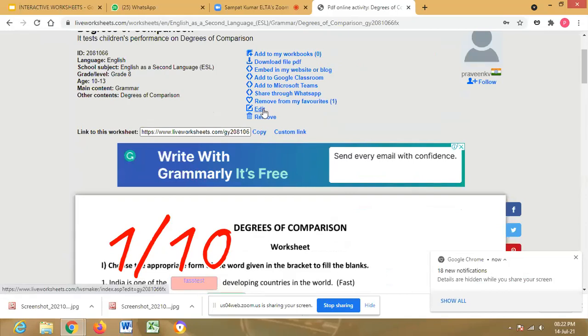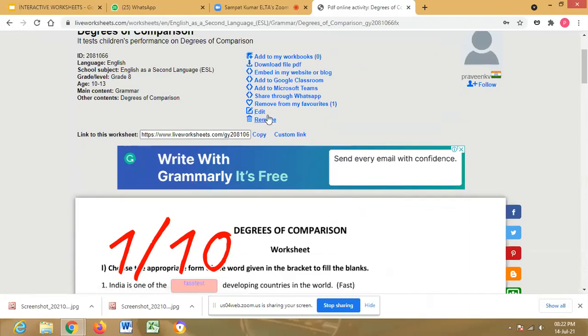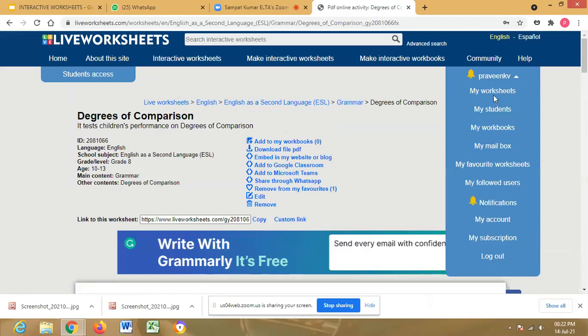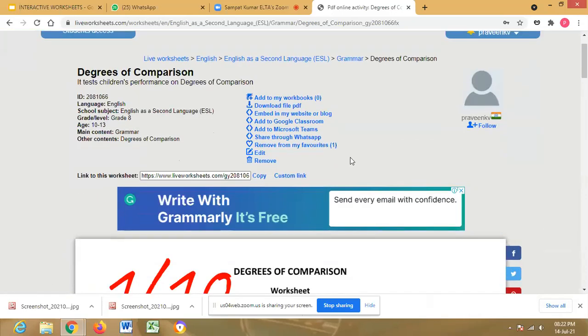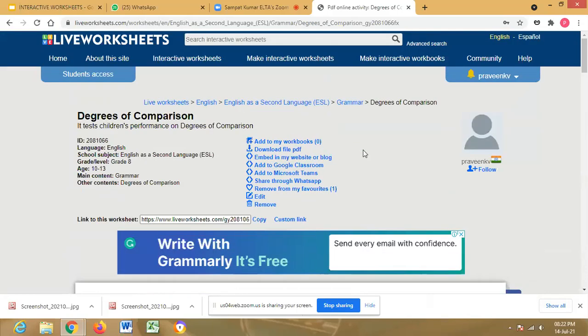Yes, sir, we can edit. If you share in the workbooks, you can do it. With the link you cannot do it. Exactly, it is not collaborative, but you have created it and put it in public. So I can copy it and use it and edit it like that. We can use it and edit it according to our situations and needs, sir.